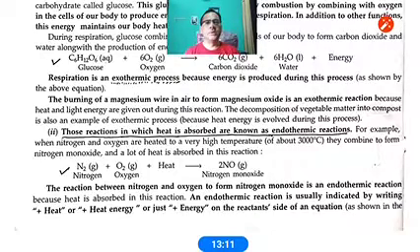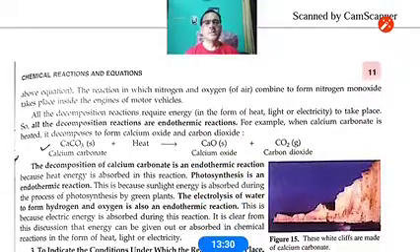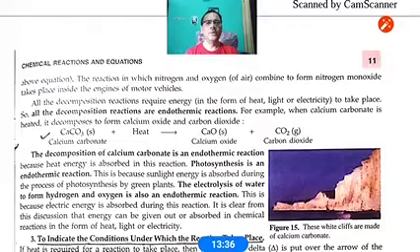Second type, it is given, those reactions in which heat is absorbed are known as endothermic reactions. So just now I told you that in endothermic reactions the heat is written with the reactant side. N2 plus O2 plus heat gives rise to 2NO. CaCO3 plus heat gives rise to CaO plus CO2. That is also an example of an endothermic reaction.